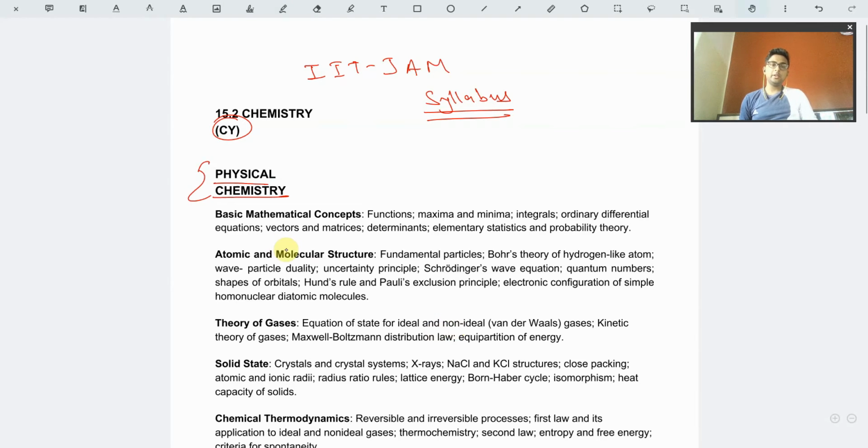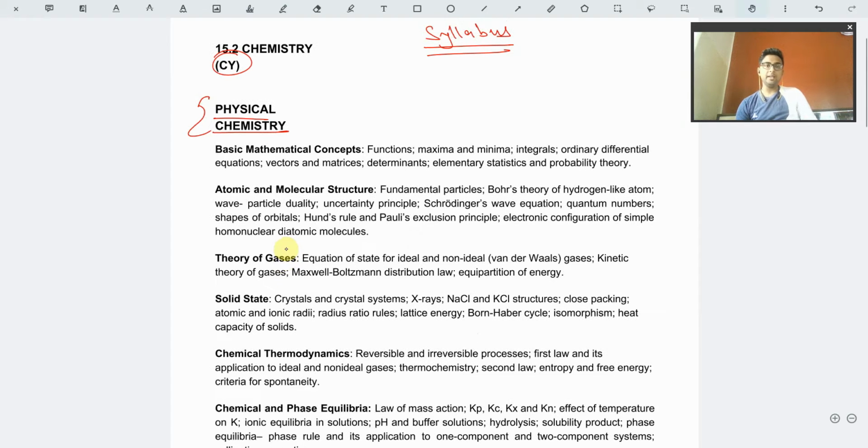The first part of physical chemistry has basic mathematical concepts. You might see that in the physical chemistry part you have some pure mathematics as well. The topics given are functions, maxima, minima, integrals, ordinary differential equations, vectors, matrices, determinants, elementary statistics, and probability theory. Functions, maxima, minima, integrals and ordinary differential equations all come under the same topic, calculus. And vectors, determinants, matrices, and elementary statistics all come under algebra.